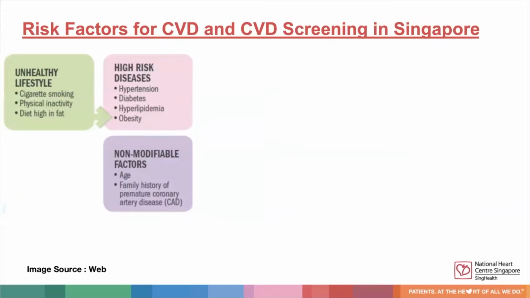Cardiovascular disease is a continuum that begins with modifiable lifestyle factors of smoking, physical inactivity, and high dietary fat. They progress into high-risk diseases such as hypertension, diabetes, dyslipidemia, and obesity. This in turn increases the risk of cardiovascular disease and mortality. While we can't do much about non-modifiable risk factors such as age and family history of CVD, we can certainly limit the damage made by these modifiable high-risk diseases.